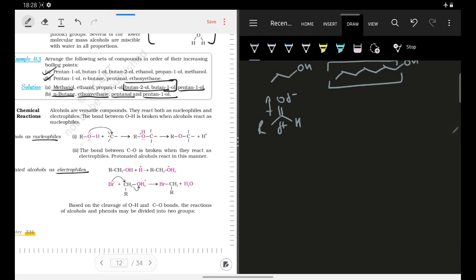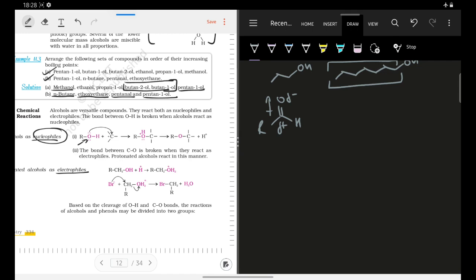So we know that alcohols have a lone pair on the oxygen atom, so they can attack a carbon center via those lone pairs. Once they attack a carbon center, they act as nucleophiles. If I ask you the basic difference between a nucleophile and a base, a nucleophile is an electron-rich species which attacks on the carbon center. These differences are very minute, but it doesn't strike you very easily.